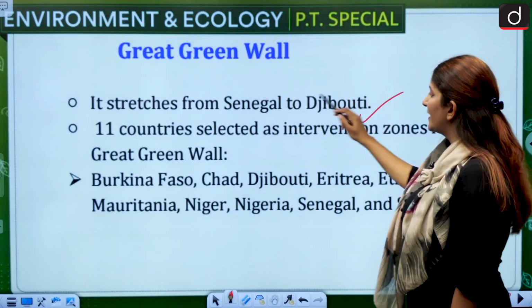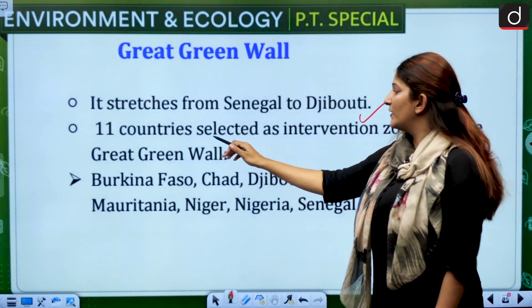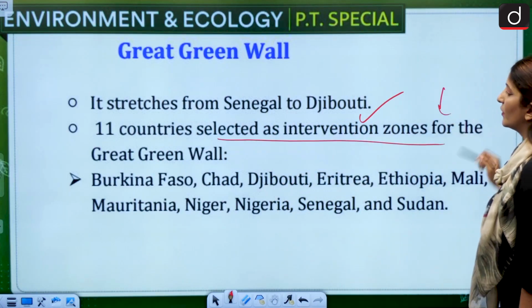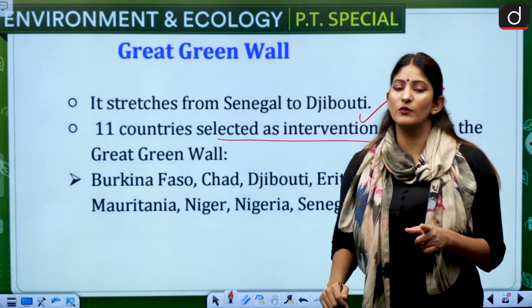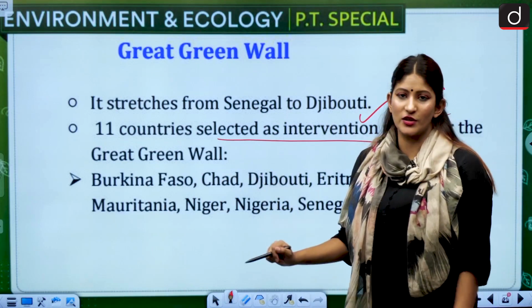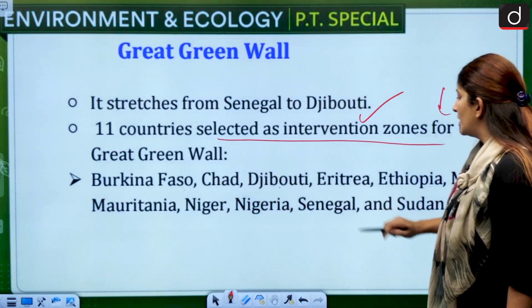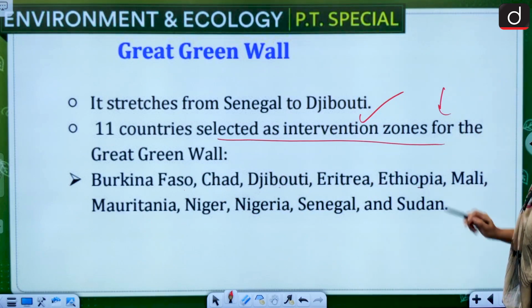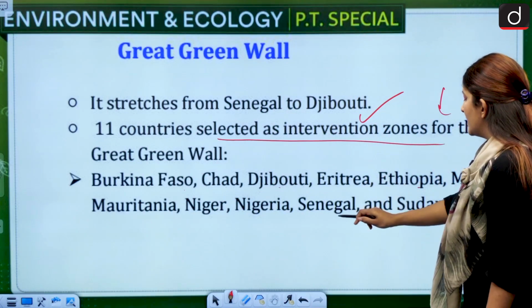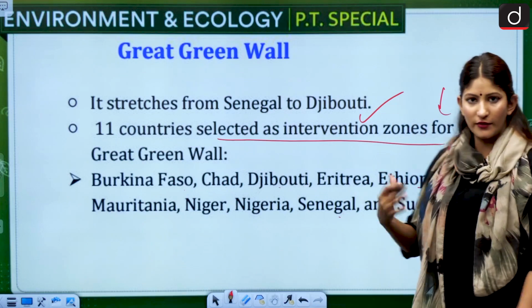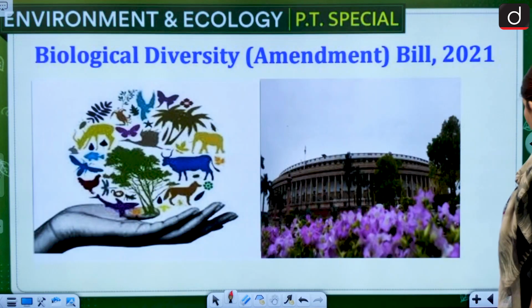It stretches from Senegal to Djibouti, and it has 11 countries selected as intervention zone for the Great Green Wall. I hope you went to watch how many countries are there, because this is the revision now. Burkina Faso, Chad, Djibouti, Eritrea, Ethiopia, Mali, Mauritania, Niger, Nigeria, Senegal, and Sudan. Okay, I hope you have revised now. Let's move on and talk about the next one.